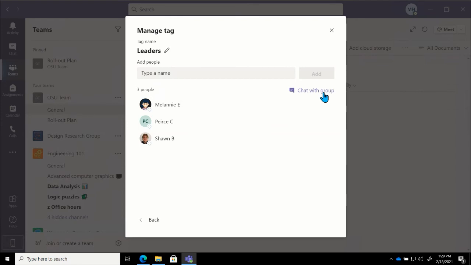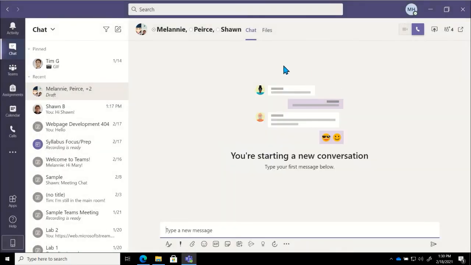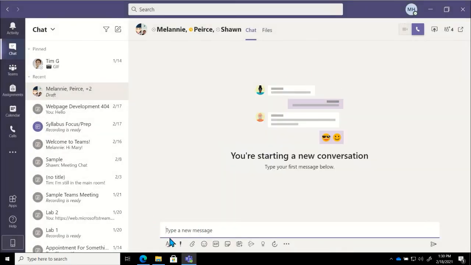So I know it's not quite the same as using the email address inside of Outlook, but this would be a great alternative if we're trying to get a specific group of people's attention inside of that particular team. So I click on chat with group, it'll bring me in, and now I can start typing that message here. I'm hoping that helps give some ideas. If you have more questions around that, definitely let us know. And then Sean, were there any other questions that we should address before we continue on?